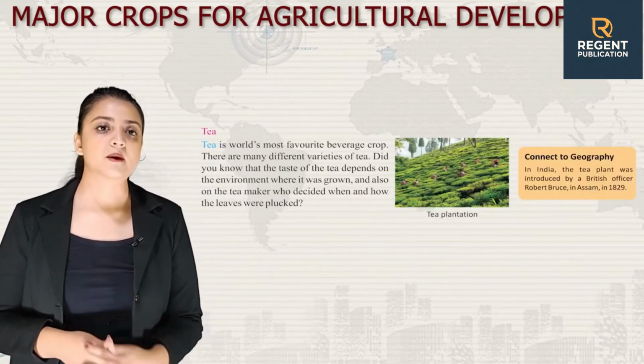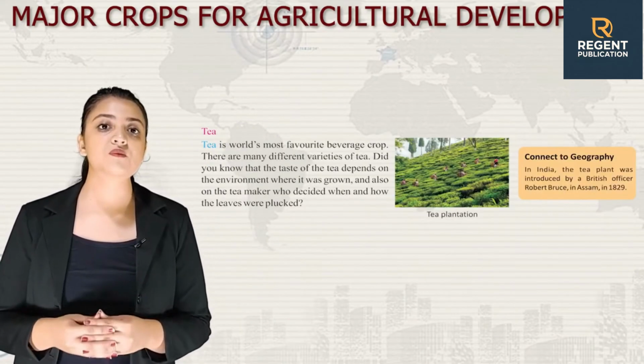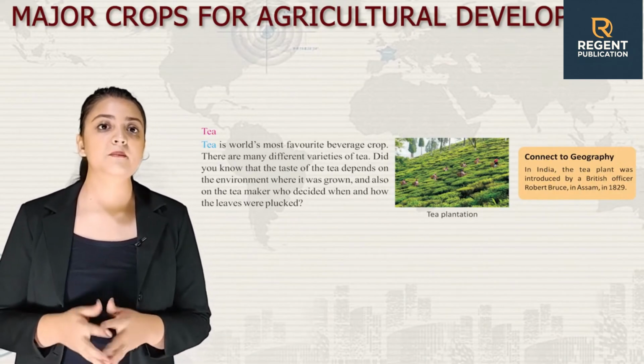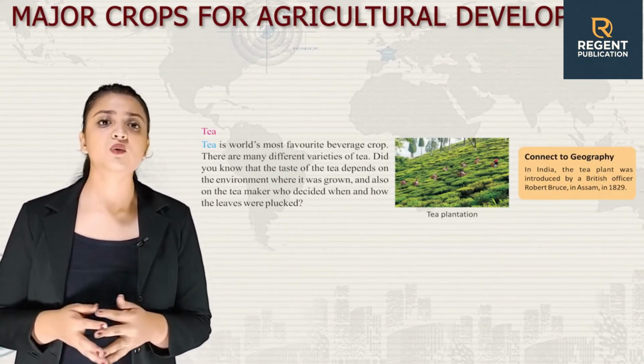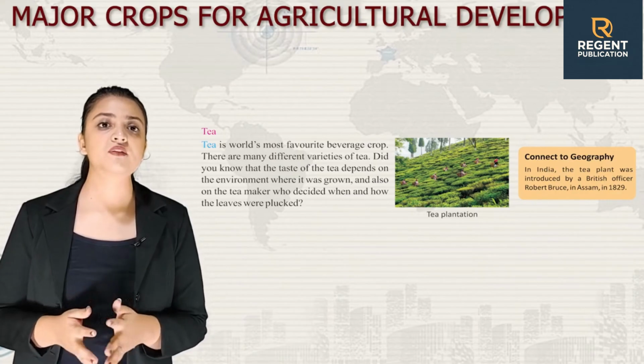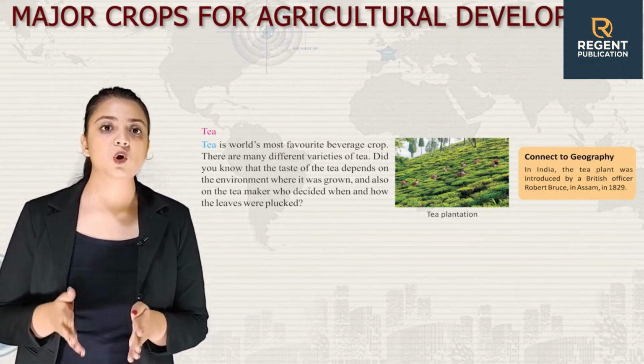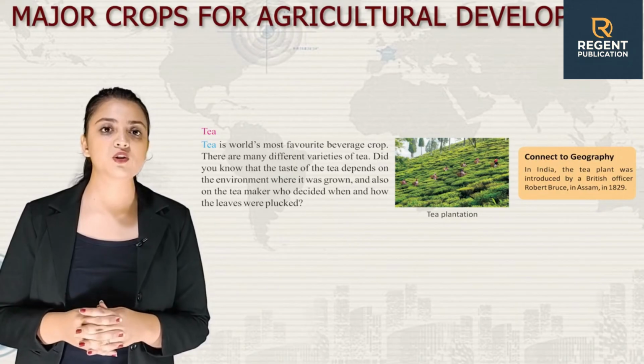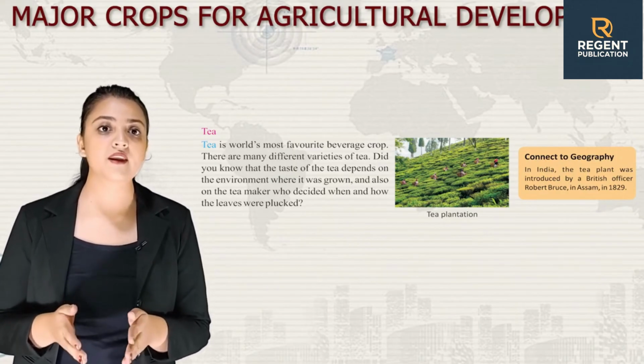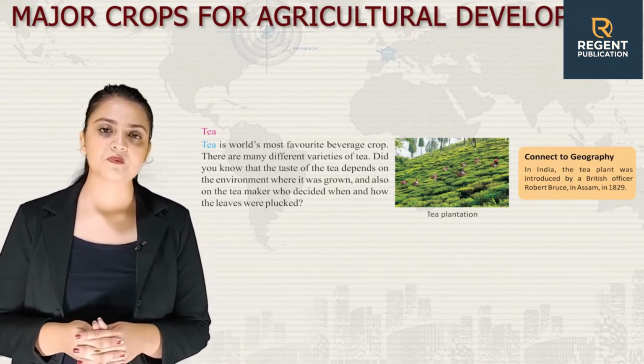Next, let's talk about tea. Tea is the world's most favorite beverage crop. There are many different varieties of tea. Did you know that the taste of the tea depends on the environment where it was grown and also on the tea maker who decided when and how the leaves were plucked?